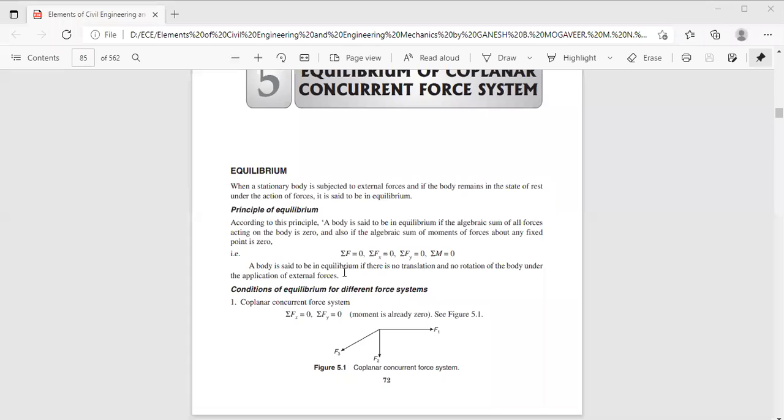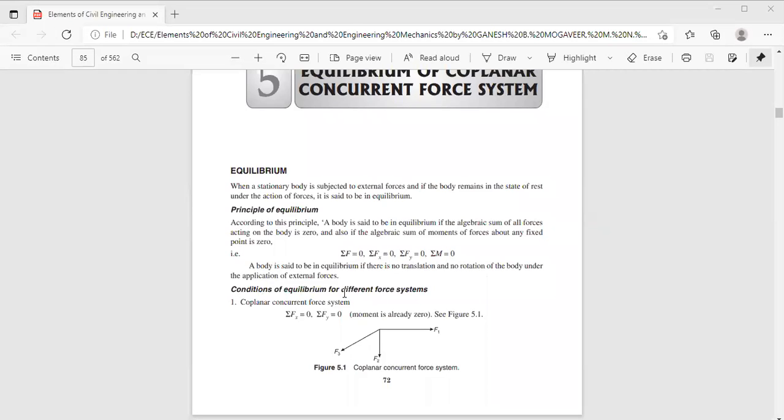Now, the body is said to be in equilibrium if there is no translation and rotation motion of the body under the application of an external force. Translation motion is in the forward direction. When a body is subjected to a force, it tries to move in a straight line path, which is known as translation motion. And if the body experiences rotation motion when subjected to a force... in case of equilibrium, both the translation motion and the rotation motion of the body are zero. Hence the body is under equilibrium condition.